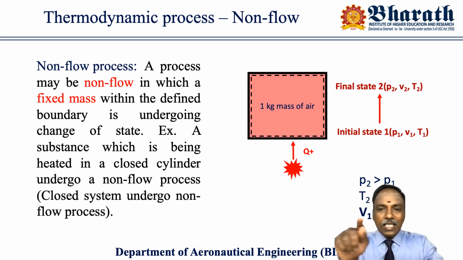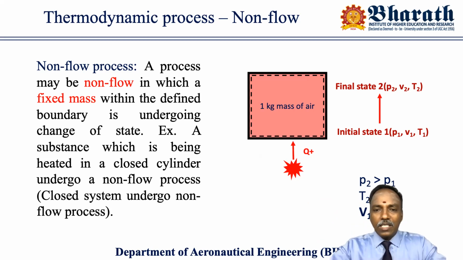Please see that inside the black continuous line, you can also see the dashed line. That is your system boundary. It is a fixed boundary here. Since the outermost shell is fixed, the boundary is also fixed. So a substance which is being heated in a closed cylinder undergoes a non-flow process.